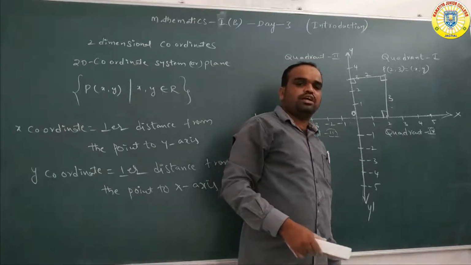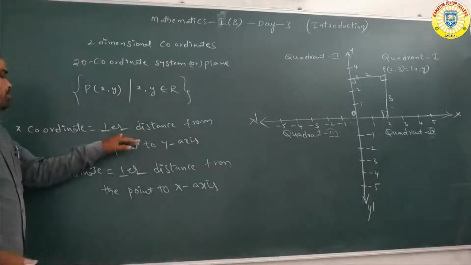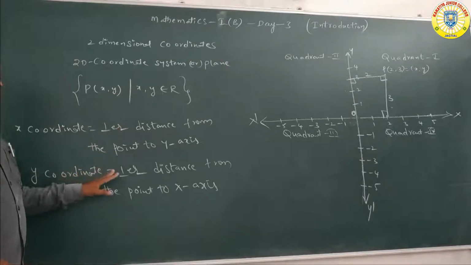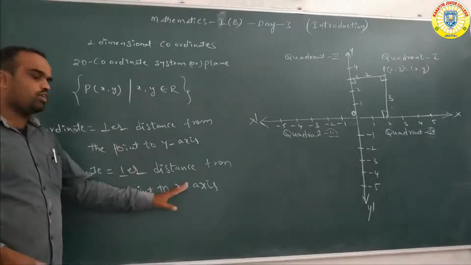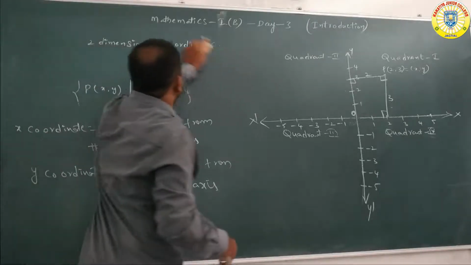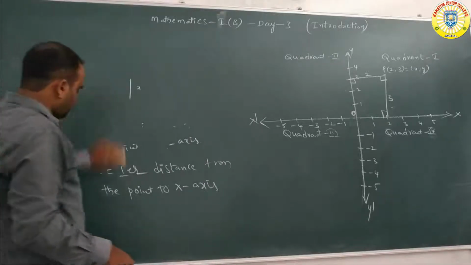So the x coordinate denotes the perpendicular distance from the point to the y axis. The y coordinate denotes the perpendicular distance from the point to which one, sir? X axis. Okay now. So next in this plane we are taking one point. So see here.